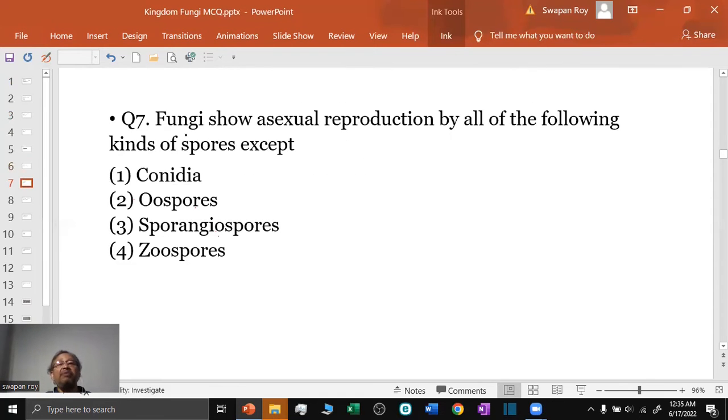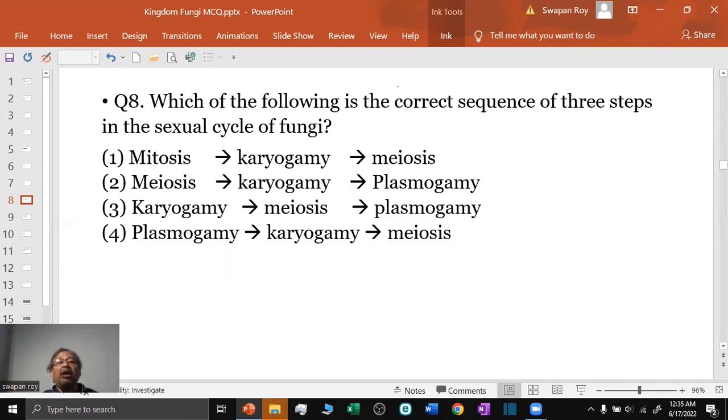Question 7. Fungi show asexual reproduction by all of the following kinds of spores except the oospore, which is a sexual spore. All others are asexual. Question 8. Which of the following is the correct sequence of 3 steps in the sexual cycle of fungi? In the sexual cycle of fungi, there are 3 steps. In sequence, they are plasmogamy, karyogamy, and meiosis.